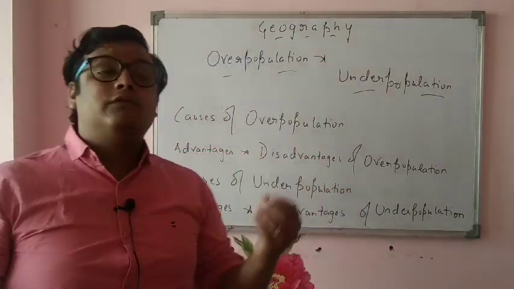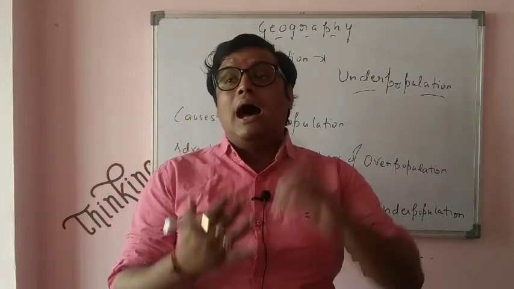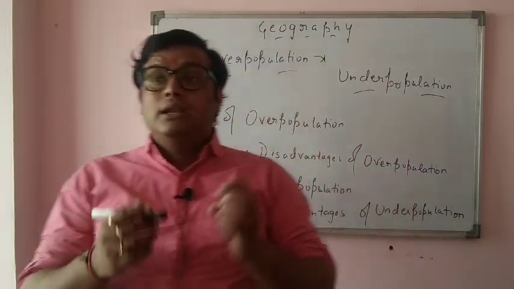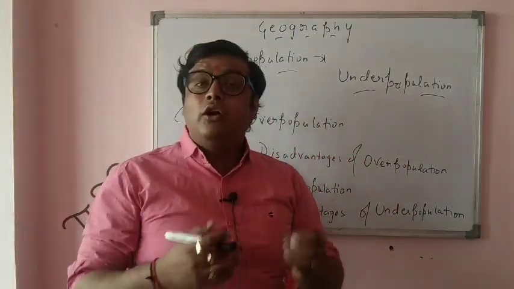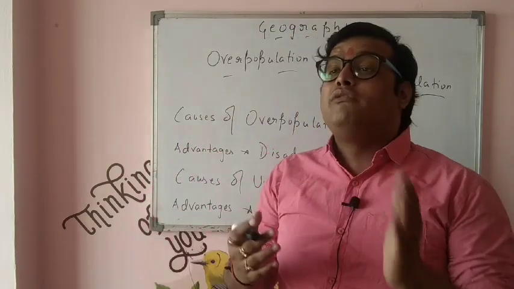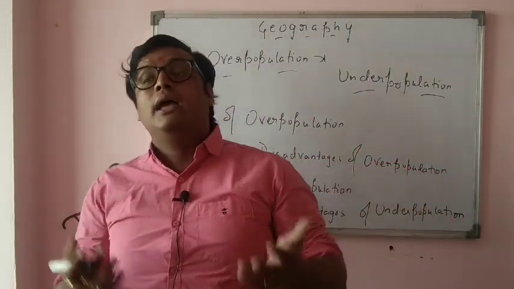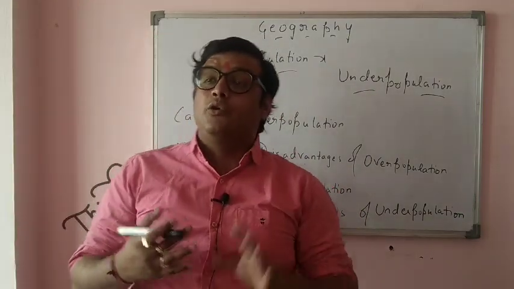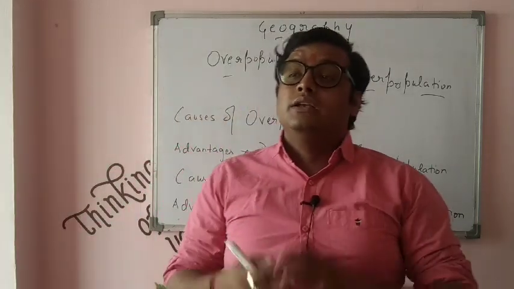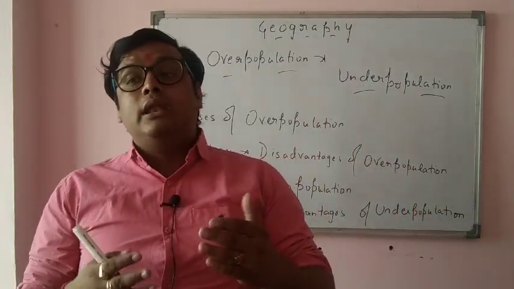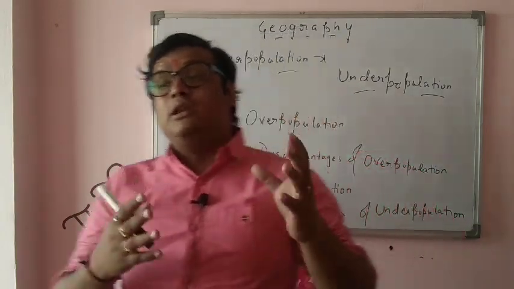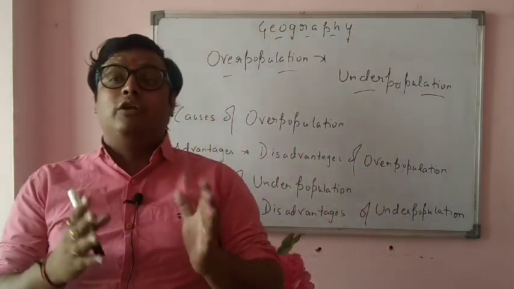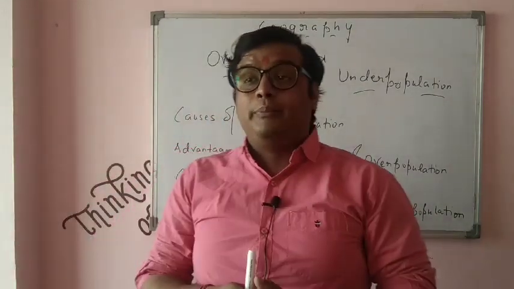So, what would be the causes of overpopulation? First, high birth rate. I've talked about the birth rate in the previous video. Please go through that. Next, the death rate. What is death rate? Death rate basically means the number of people dying in a country is reducing. Why? Because the country's healthcare facilities are increasing. The epidemics are being controlled. Proper healthcare facilities are there in the country. So that is why. Next, there would be less infant mortality rate. The children who are born in a country, 0 to 1, will be surviving properly. They will not be malnourished. They will be having proper development.